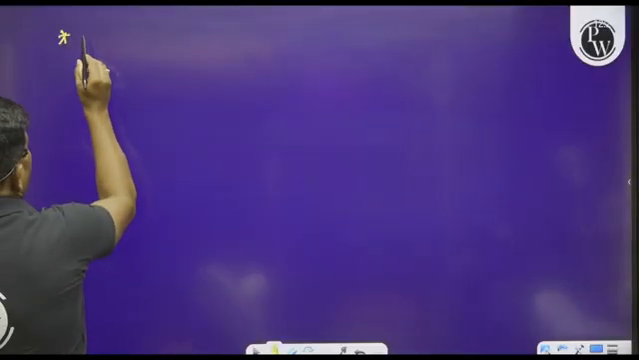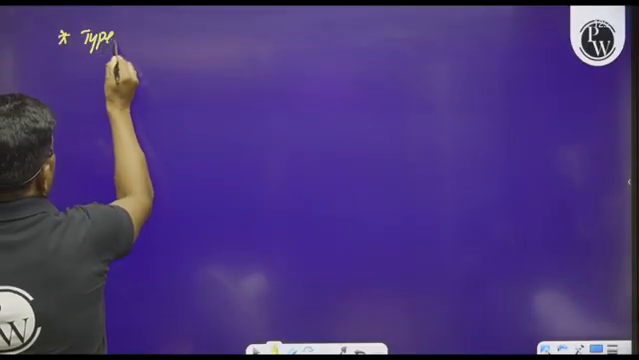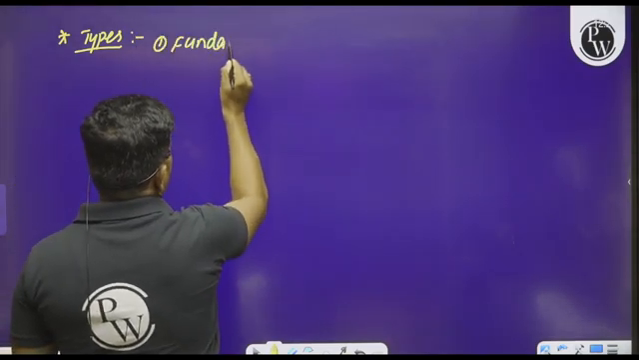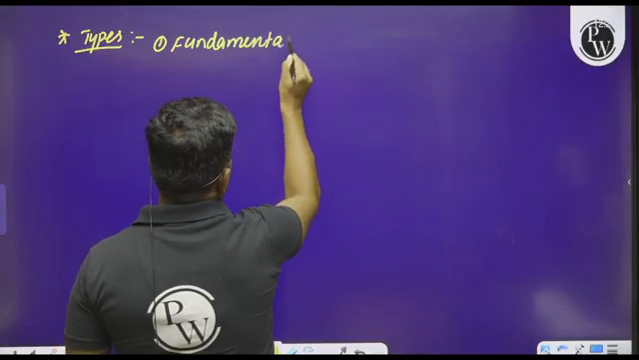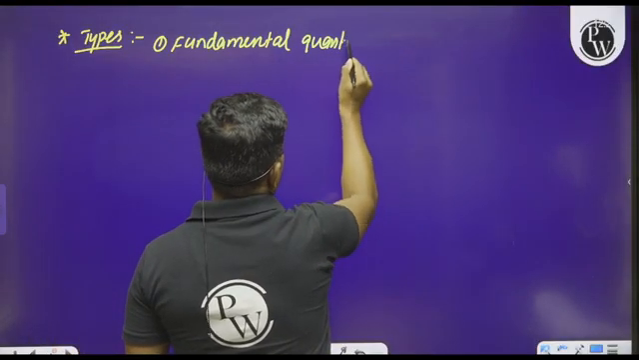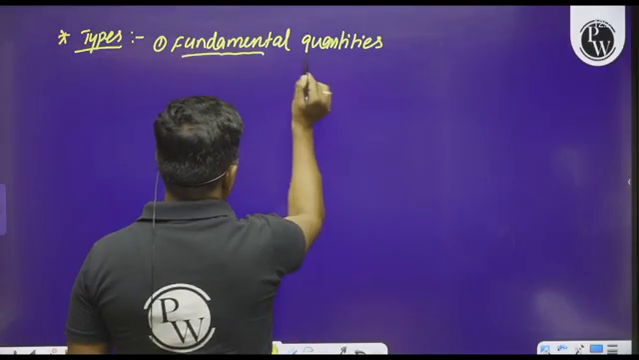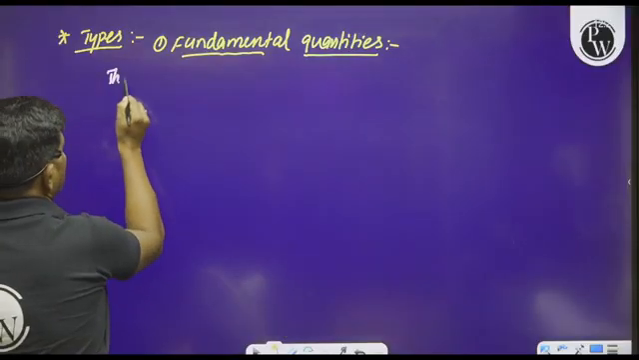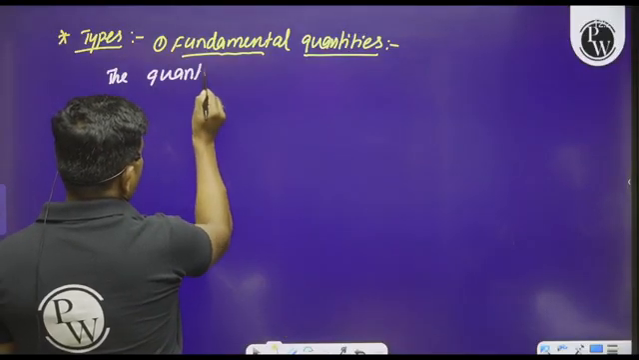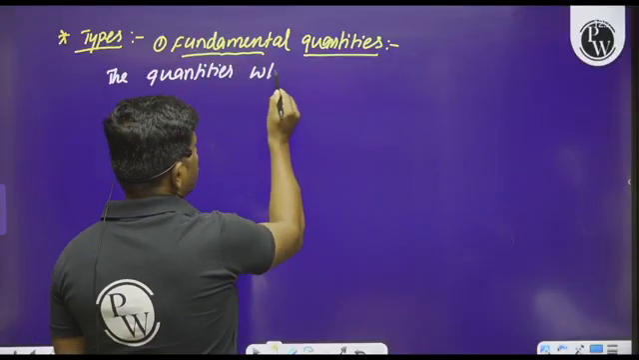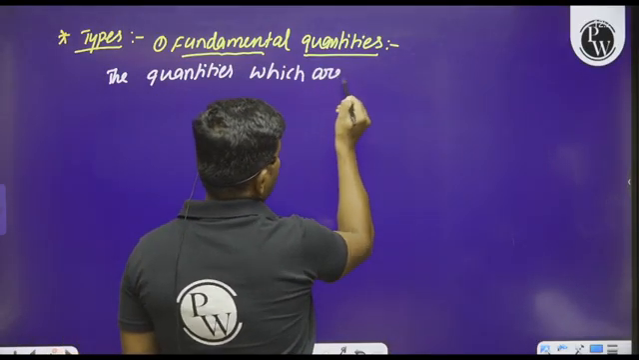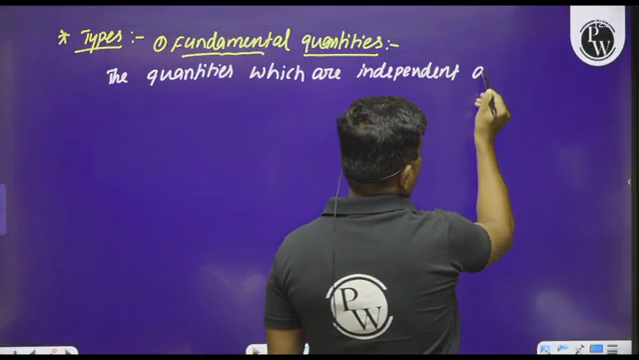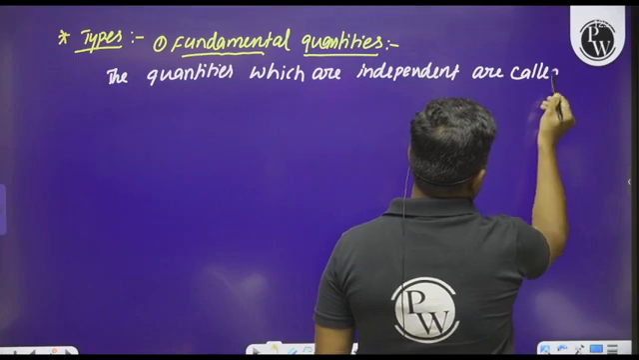Later, what are the different types of physical quantities? So first of all, we have to understand about the fundamental quantities. So please make sure you are understanding each and every point. So how can we define the fundamental quantities here? The quantities which are independent are called fundamental quantities.